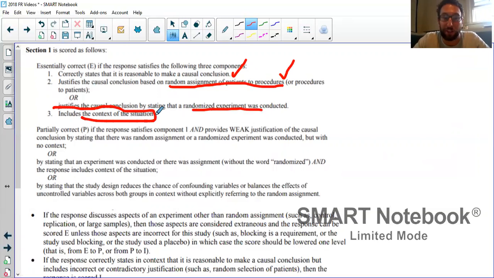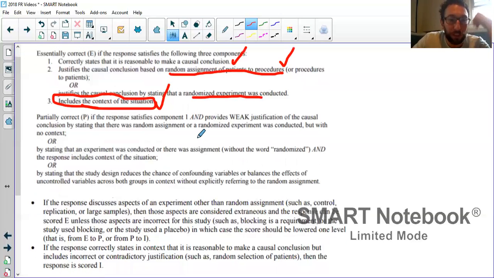Which is when I said assigned to standard or new procedure. So we definitely have an essentially correct here, right? That's it, one sentence. And most of those words I just copied right from the question that was given to us. You can pause and read through the rest of this rubric. There was one thing I wanted to point out.